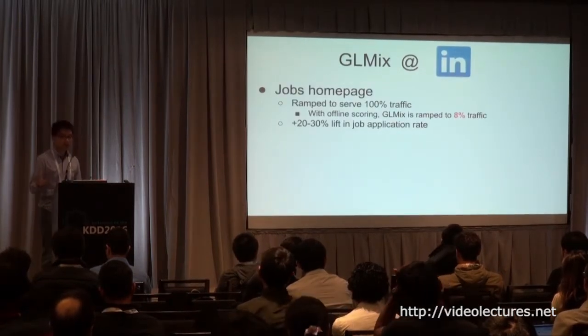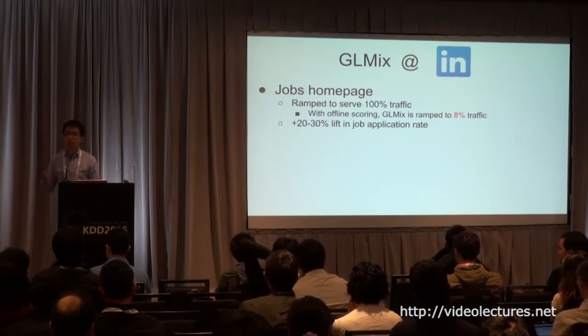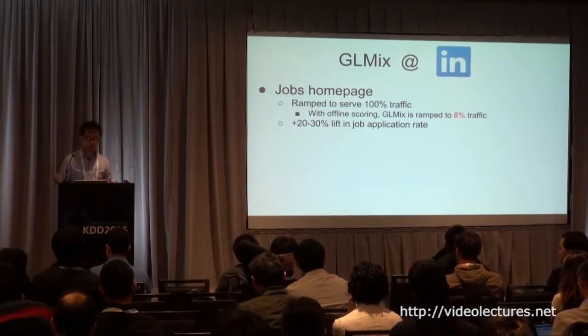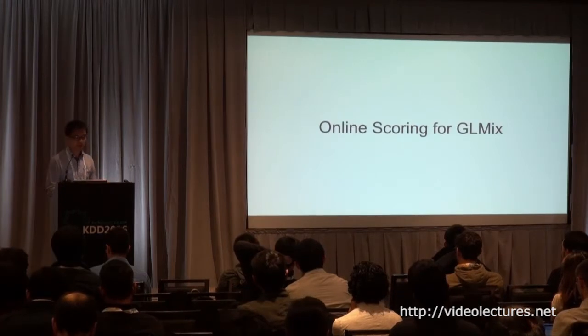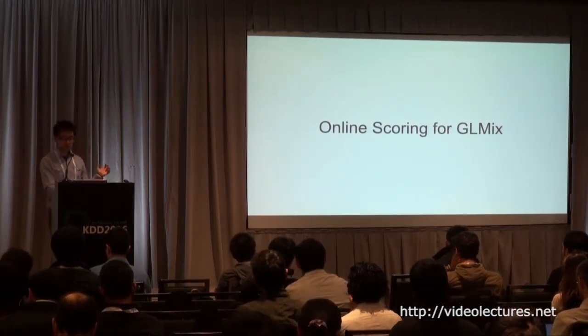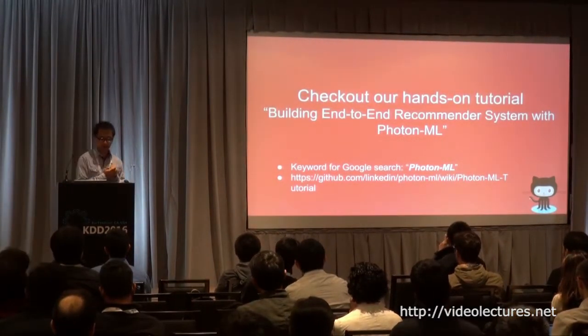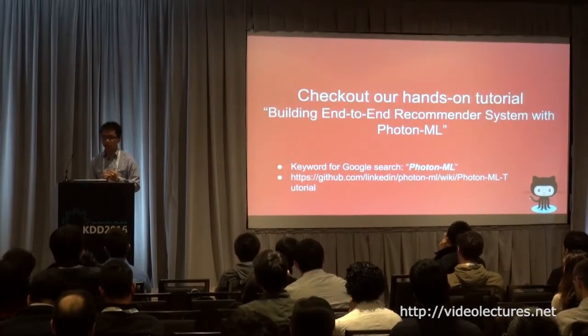However, there are some problems with offline scoring. GLMix can only ramp to 8% of the traffic. We cannot handle 100%. So here is where online scoring for GLMix comes into play. I apologize, I cannot cover this very interesting part in this talk.